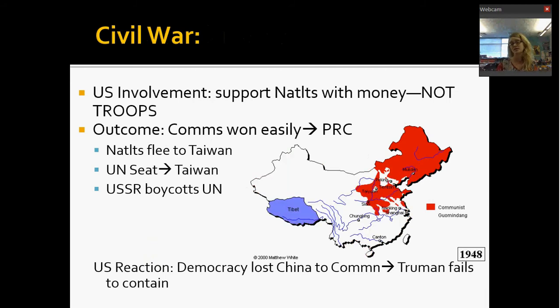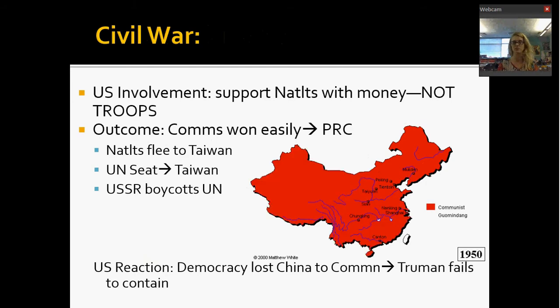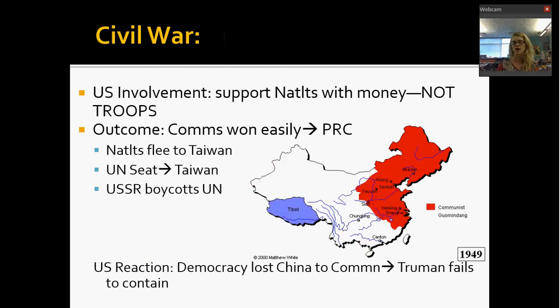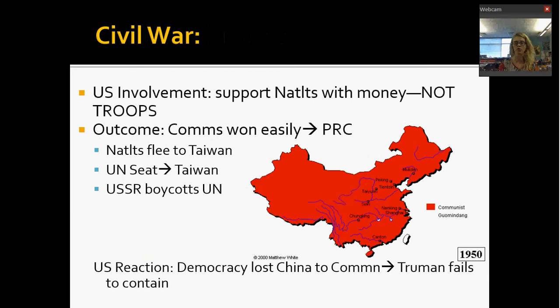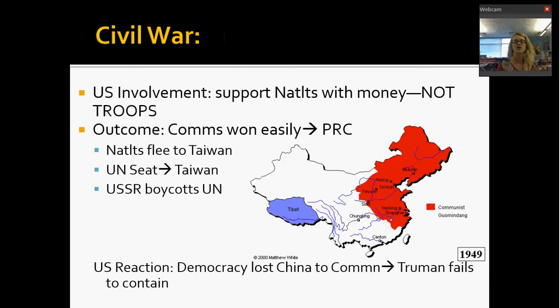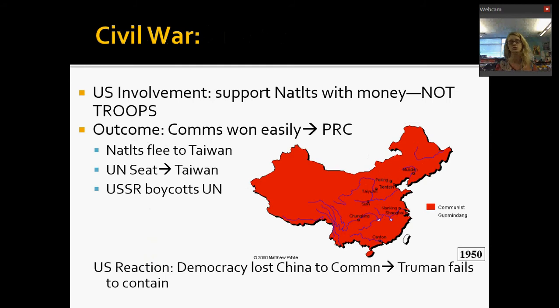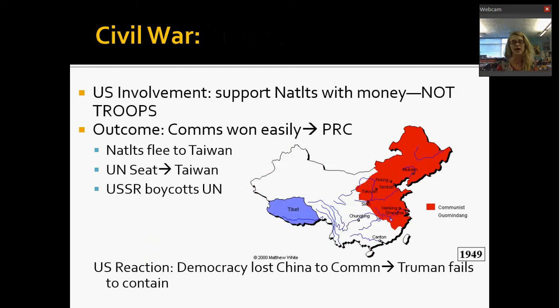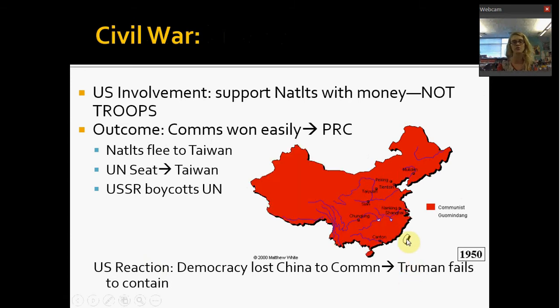The problem is that for us, at least, the communists had been so supported by the regular people in China that throughout the 3 years of the Civil War, they're able to spread very quickly. You see from the map here, they go from the northern tip of China all through the whole continent. By 1950, the entire country is communist, and they win pretty easily. China becomes called the People's Republic of China, or the PRC. You need to know it's called the People's Republic of China. And Chiang Kai-shek and the nationalist supporters flee to Taiwan. Taiwan is this little bitty island right off the coast of China right here.